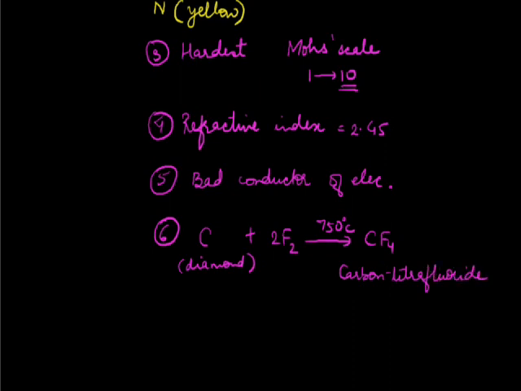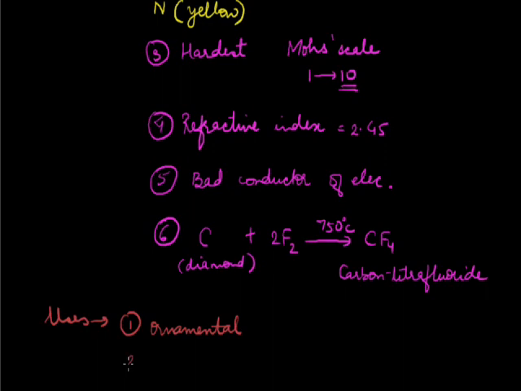Coming on to the uses of diamond. Without fail, obviously, the foremost, the most important use of diamond is its ability to be used as a gem in jewelry. So first is the ornamental use, and the reason behind this is it reflects light, it shines very brightly. That is why it can be used as a gem.